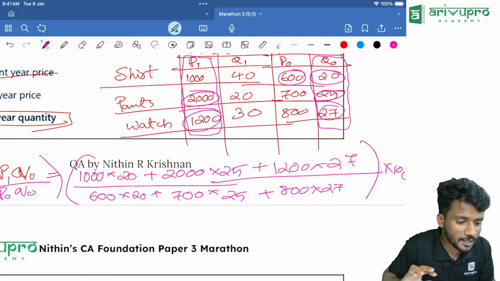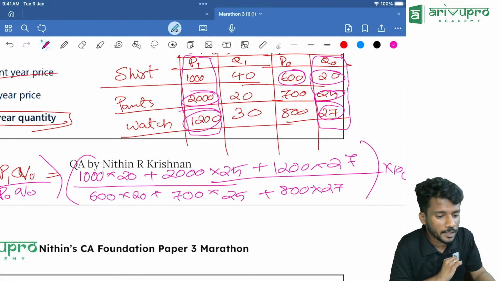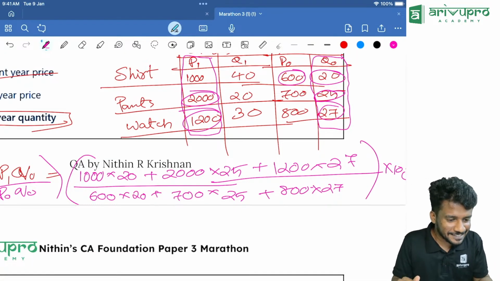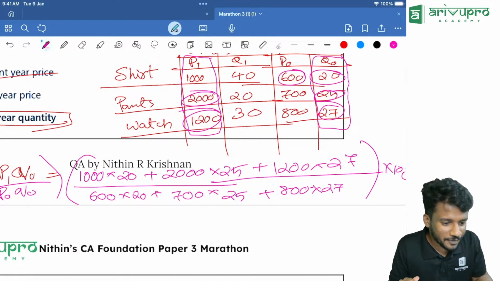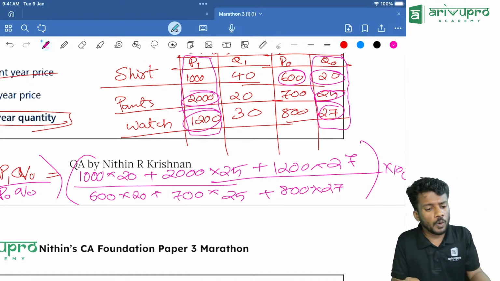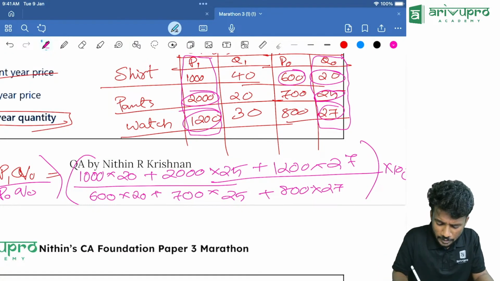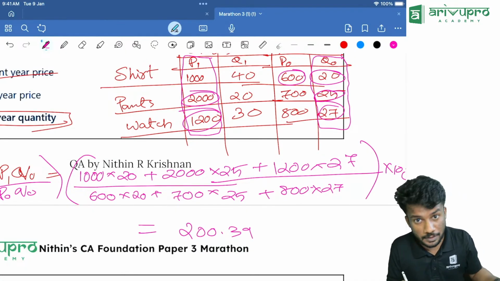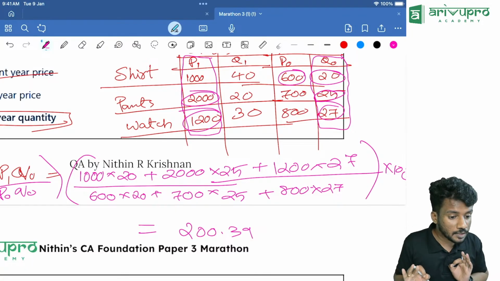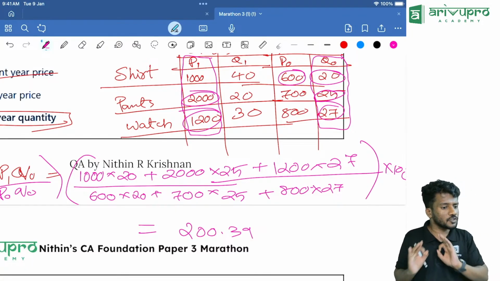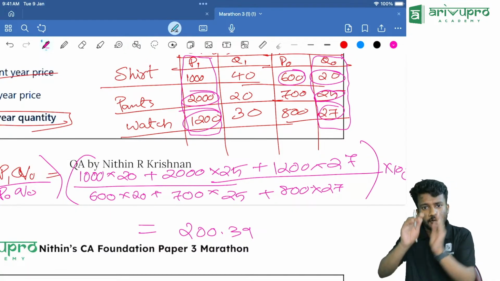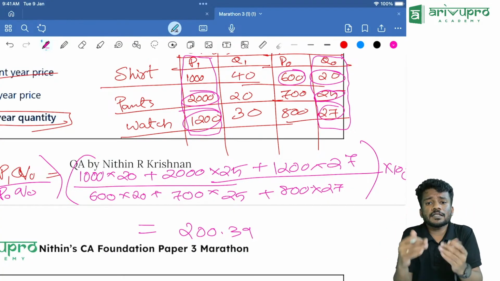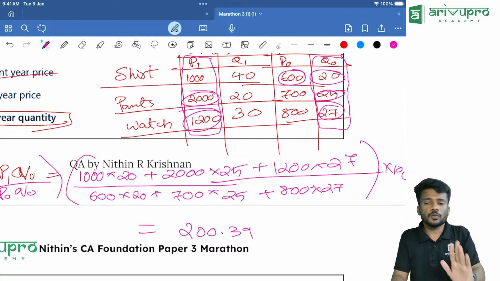How much is the numerator everyone is getting? Please tell me how much is the numerator value. Yes. Numerator, everyone is telling the final answer. Did everyone get the final answer? Yes, many people got 239. That means when you calculated everything, you are getting 239. So sorry, 200.39. Yes, 200.39. If you get this answer, I think 3 people got the answer. That means that is the answer. So use M plus, find the numerator, then divided by how much? Take the product of everything and write the denominator, then finally multiply it with 100. You will get the answer.